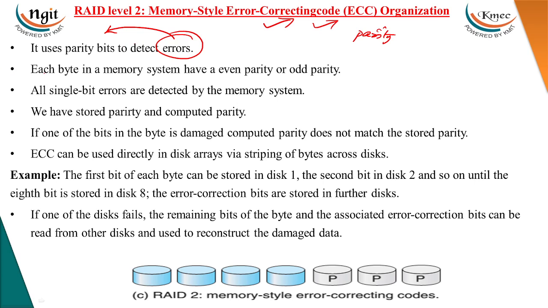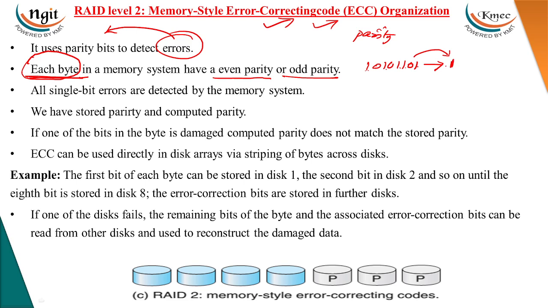Here, for each byte, remember this particular statement, because RAID level 2, level 3, level 4, level 5 have very thin differences. Here we maintain, for each byte in a memory system, an even parity or odd parity. That means if there are 8 bits, 1 0 1 0 1 1 0 1, how many ones are there? 1 2 3 4 5. So to make this even parity, we need to add 1 here.